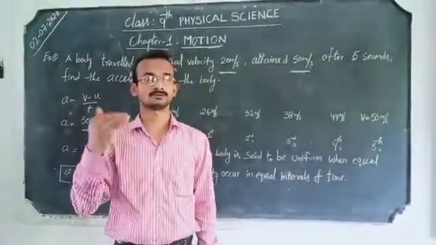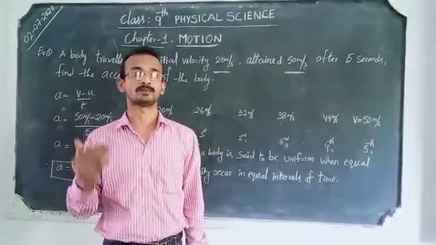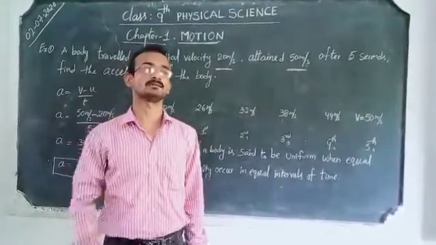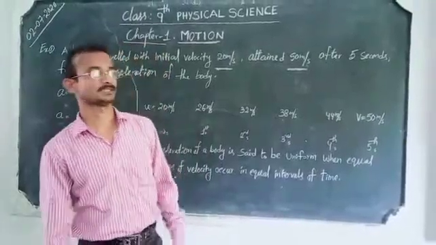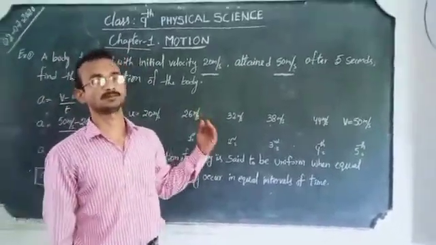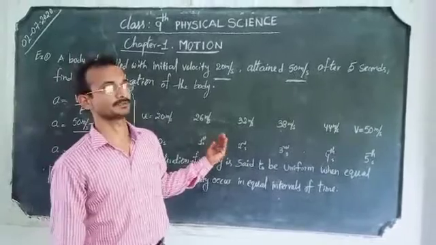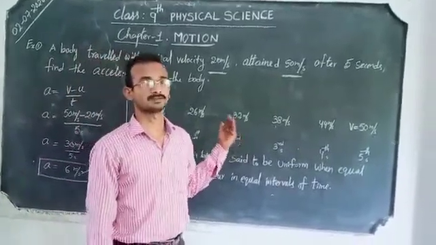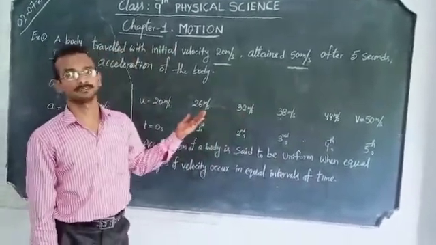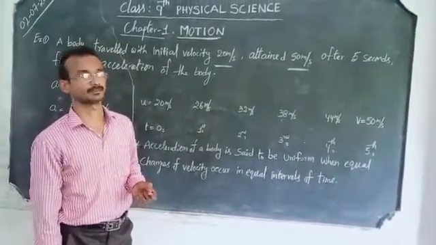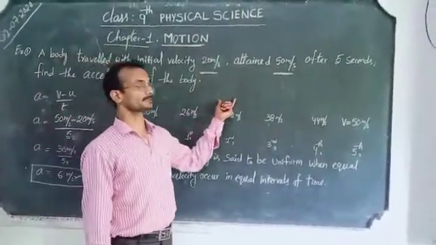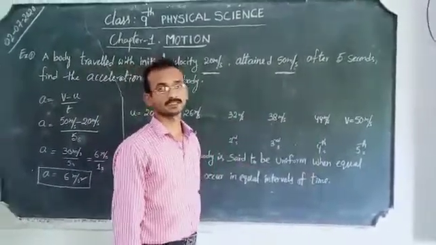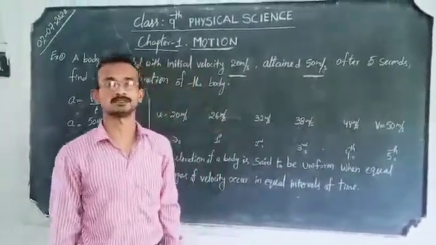After the next second, how much does it increase? 9.8 more. If we add 9.8 to 9.8, what do we get? 19.6 meter per second. Okay? 0, 9.8, 19.6 meter per second and so on are the velocities we observe for free falling objects.